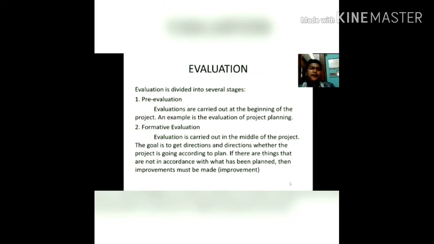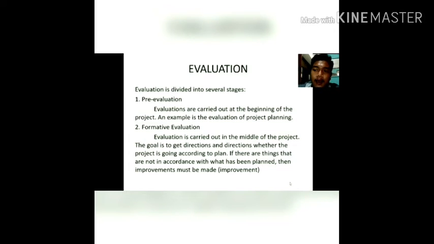Evaluation is divided into several stages. First, pre-evaluations. Evaluation is carried out at the beginning of the project. An example is the evaluation of project planning. 2. Formative evaluations. Evaluation is carried out in the middle of the project. The goal is to get direction on whether the project is going according to plan.